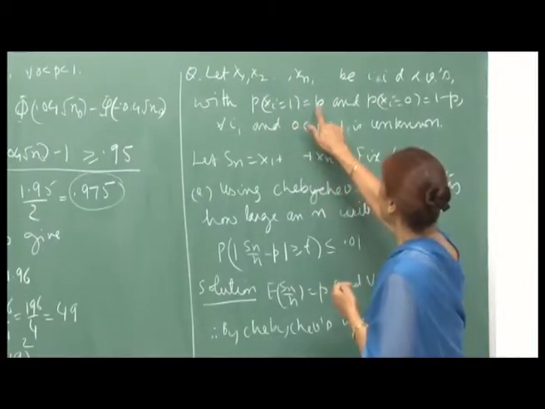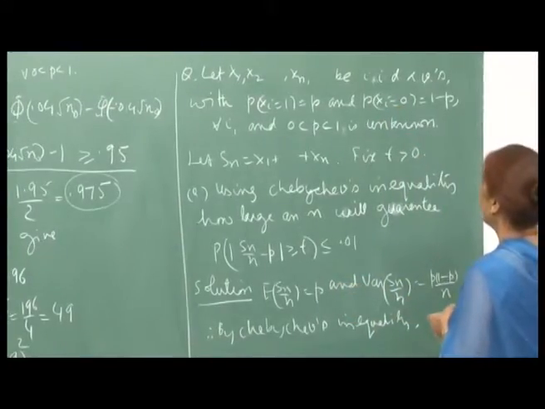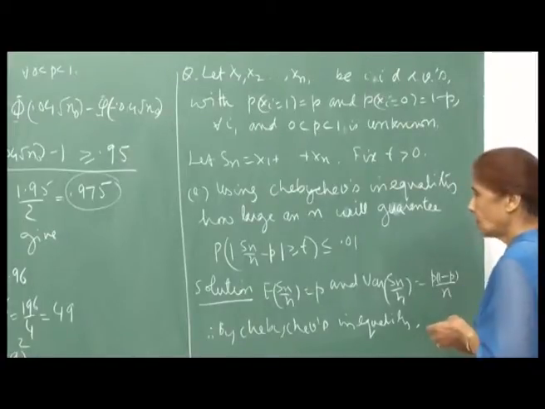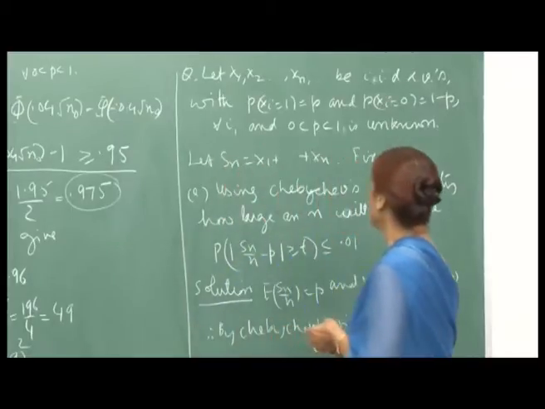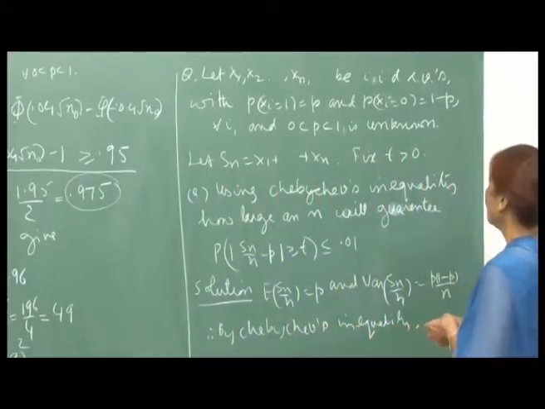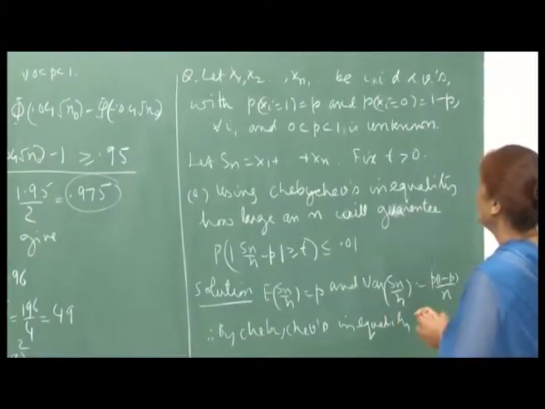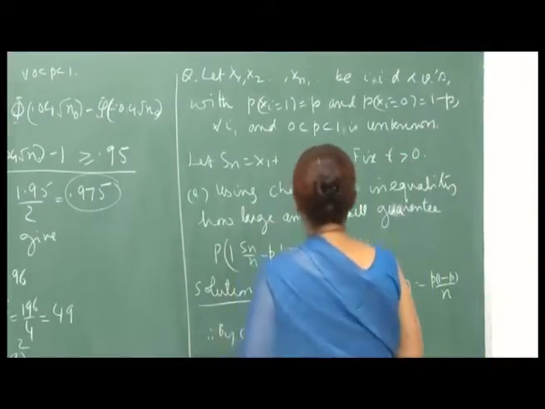Probability Xi equal to 1 is p, and probability Xi equal to 0 is 1 minus p for all i, and again p is unknown, right. So, you want to estimate this probability, and as I told you, of course, the weak law of large numbers tells you that X n bar will be a good estimate provided n is large enough, right.